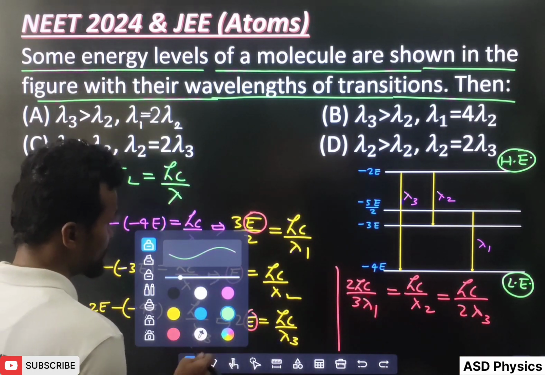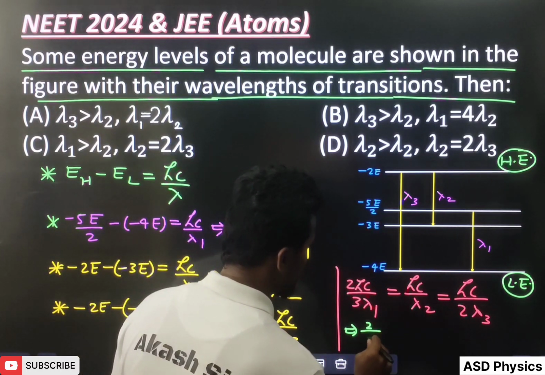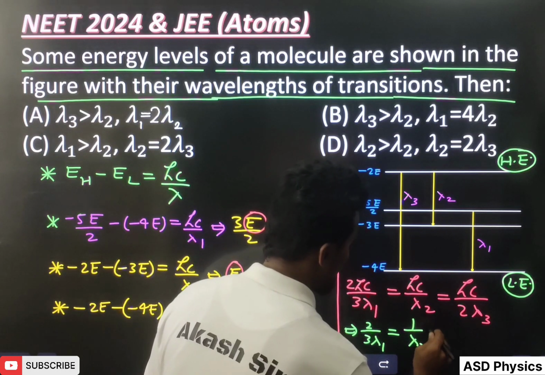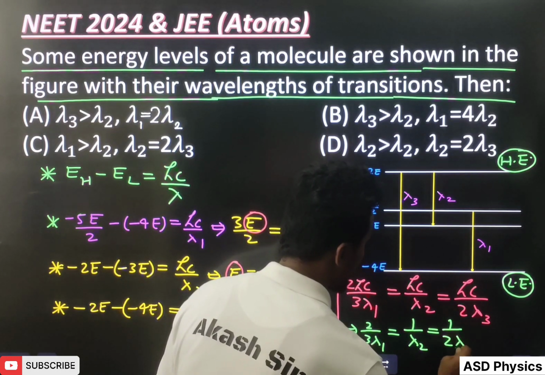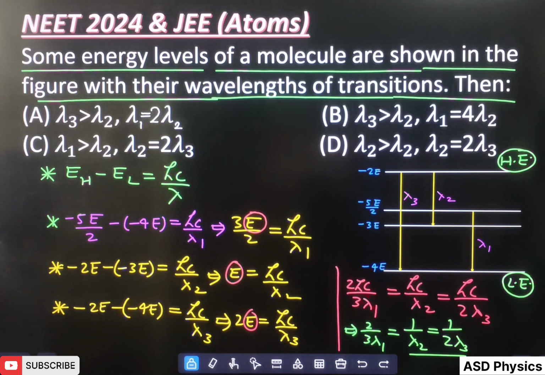And what other things are common? hc is all common, so that will cancel out. So I can write here, 2 by 3 lambda 1 is equal to 1 by lambda 2 is equal to 1 by 2 lambda 3. No? This is the basic, is it? This is the basic.